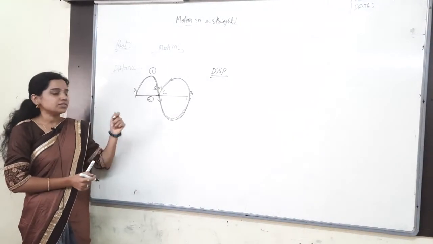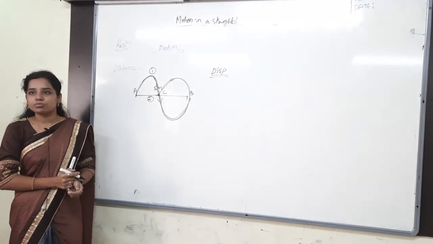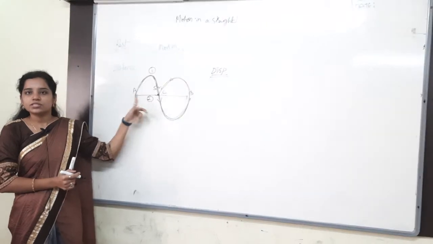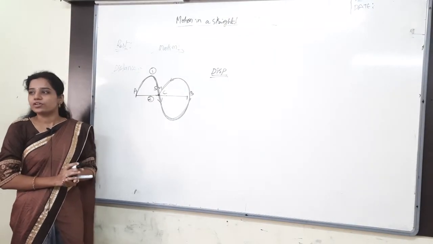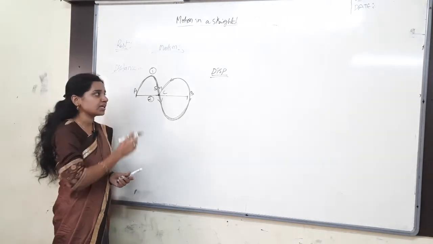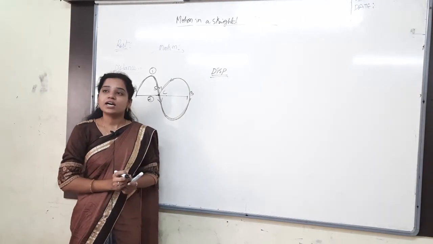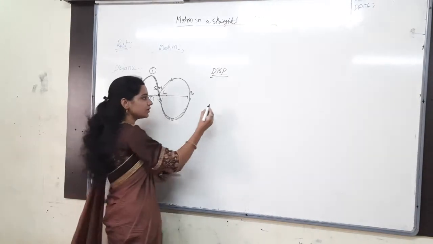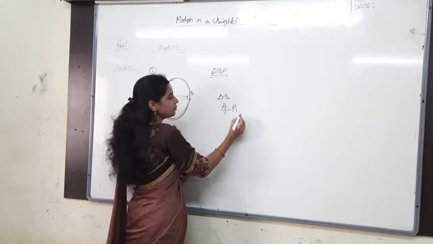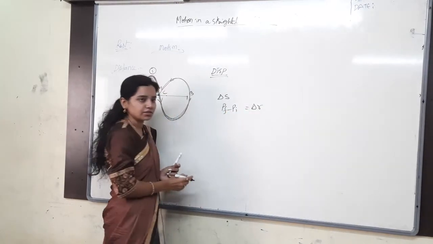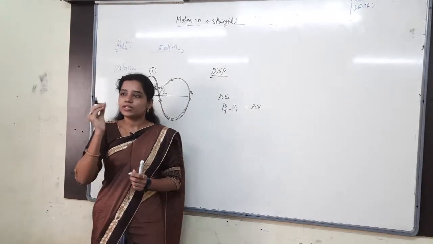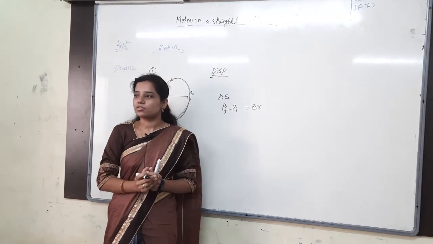Displacement is nothing but final position minus initial position. Final position is C. Initial position is A. So C minus A gives you how much? 2.5. That is the displacement of the body. And also tell me, is displacement a scalar or vector quantity? Vector quantity. Displacement means we always take delta S, otherwise P final minus P initial. I can take it as delta R also. Change in something. So change means a very small value. Remember that anything that might be small will always be a vector quantity only.